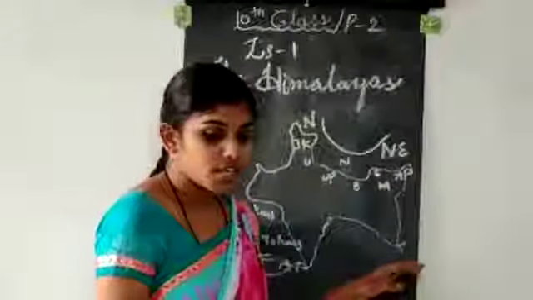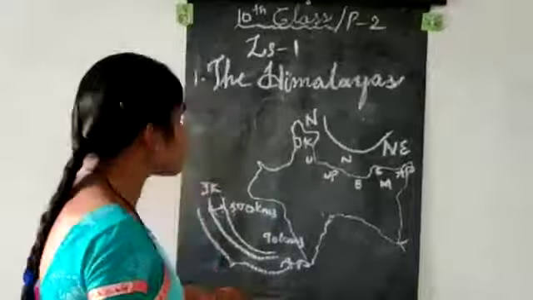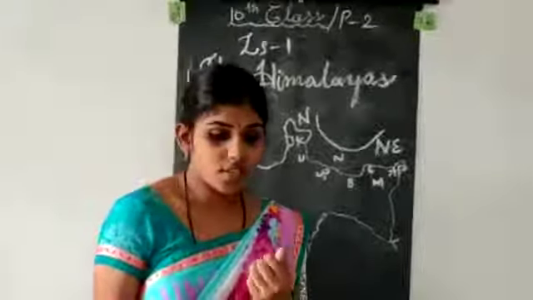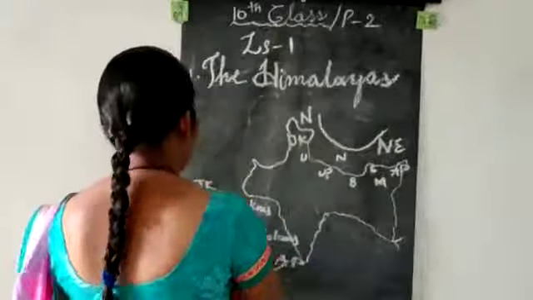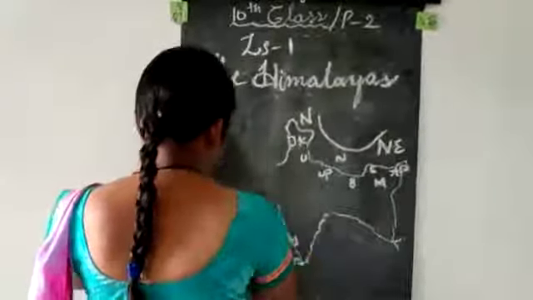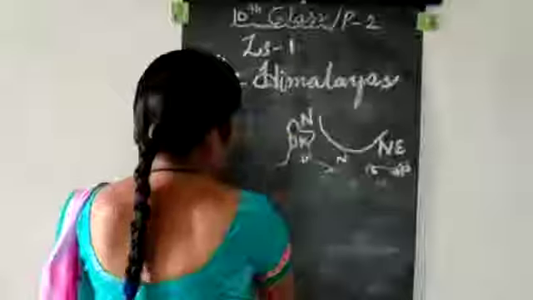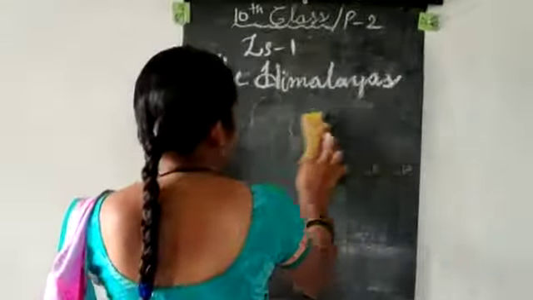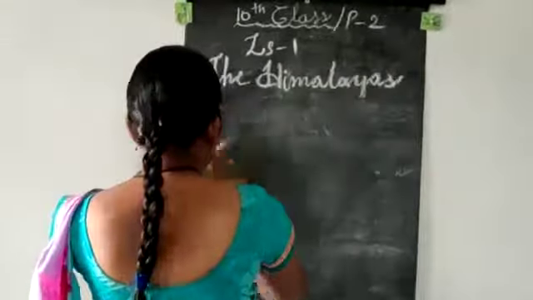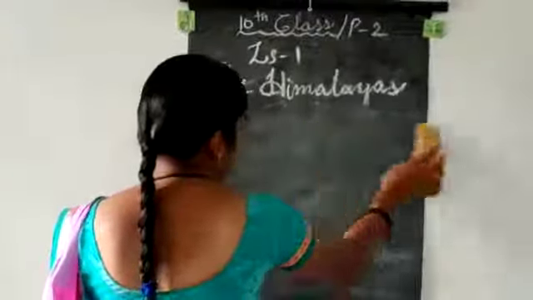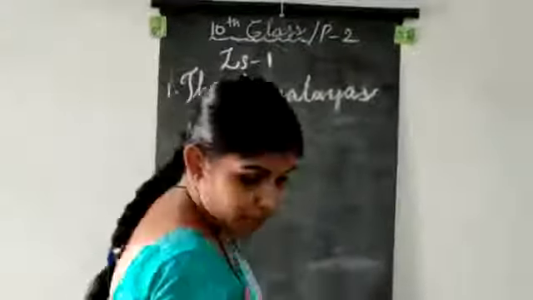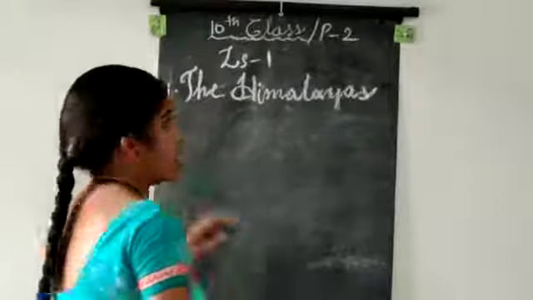Coming to the three parts of the Himalayas. What are the three parts of the Himalayas?